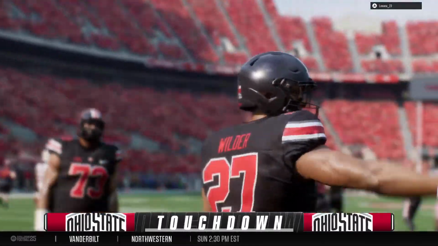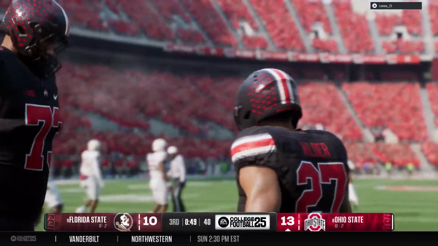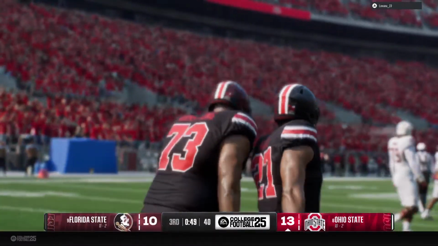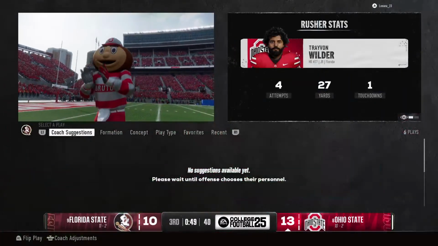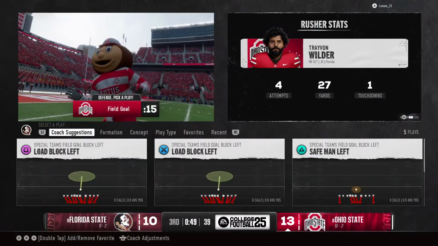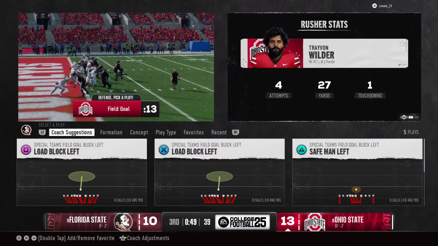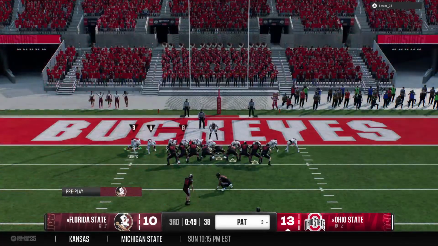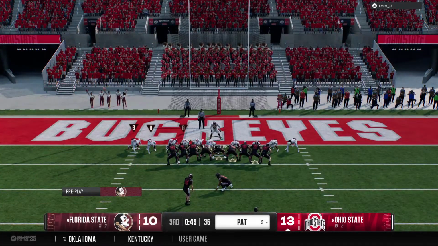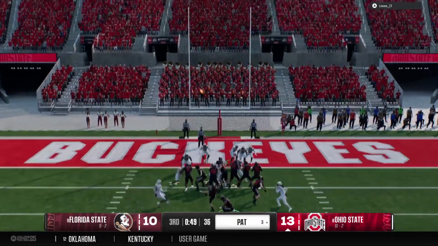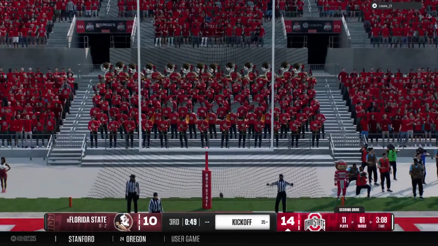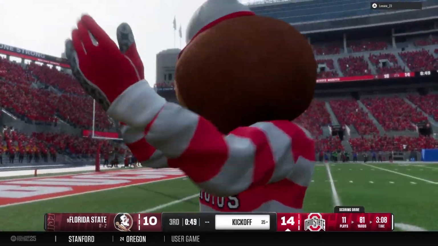That kind of execution, a long drive, that's why this team made it in the college football playoff. That's exactly right. Being able to mix in the run with a pass, picking up first downs, and eventually coming up with the touchdown. That is a tough thing to do, and they made it look easy. The extra point is good, so it's 14-10 now.